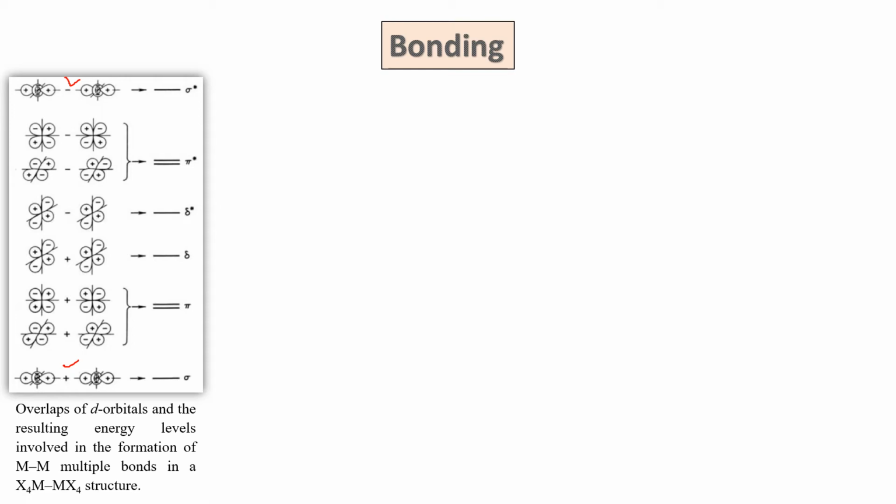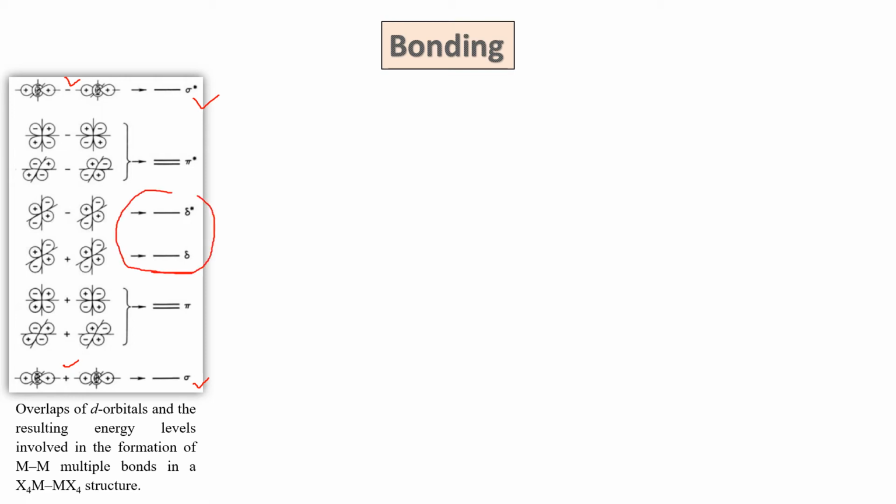Pi bonds, actually two pi bonds, are formed by the plus combination of the dxz and dyz orbitals, and pi star is formed by the minus combination of the dxz and dyz orbitals. And the delta bond, which is a new one, is formed by the plus combination of the dxy orbitals of the two rhenium atoms, and delta star is formed by the minus combination. The energy order is that sigma has the least energy and is most stable, and sigma star is the highest in energy and least stable.